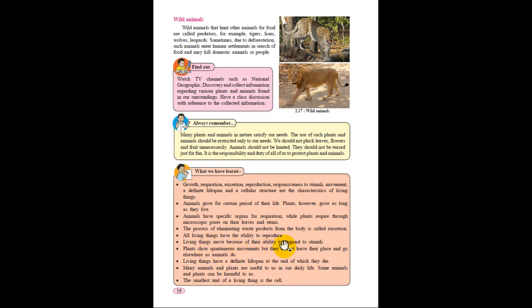Living things move because of their ability to respond to stimuli. They have a capability to respond, and they have a very stimulating body. Even plants have a very stimulating body, and that is the feature, and that's why they also move with the help of stimuli. Plants show spontaneous movements, but they cannot leave their place and go elsewhere as animals do. We all know that plants cannot move from one place to another, but they do have a response.